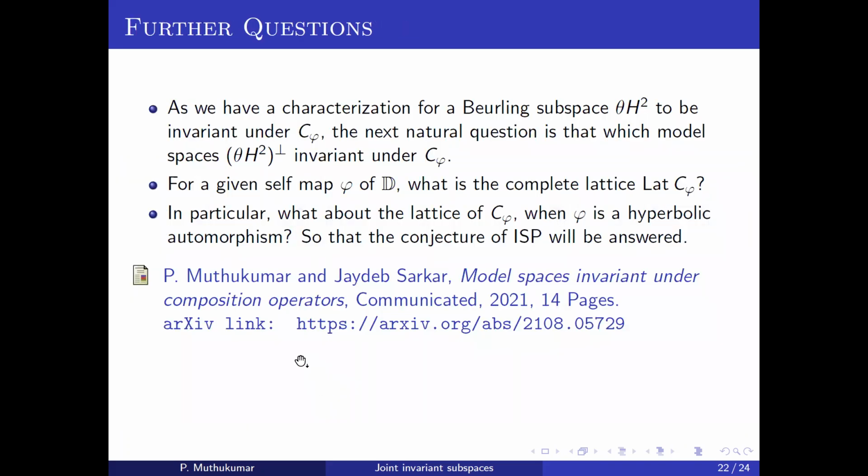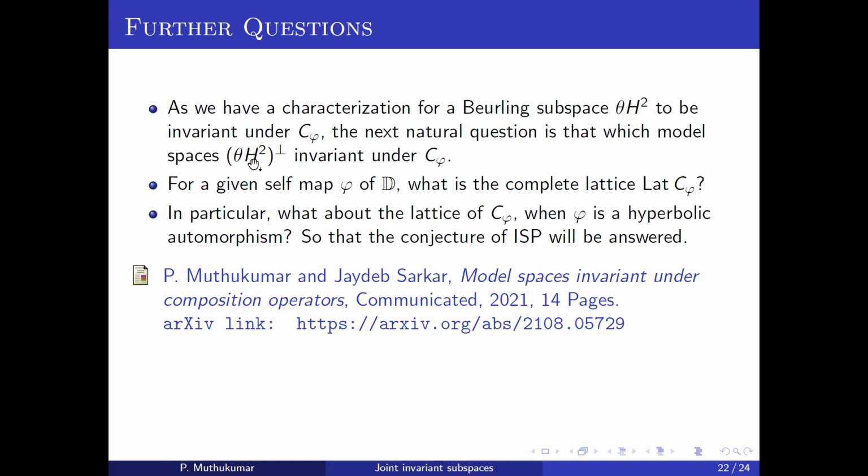Now we have natural questions. If you have a characterization for theta times H2 to be invariant under C_phi, the next natural question is when its complement will be an invariant subspace under C_phi.